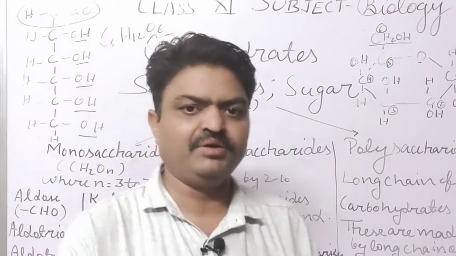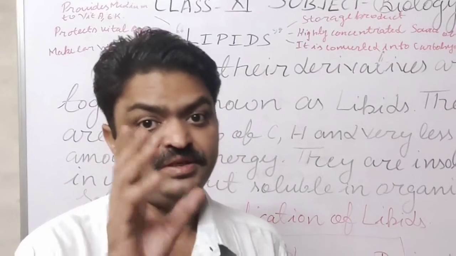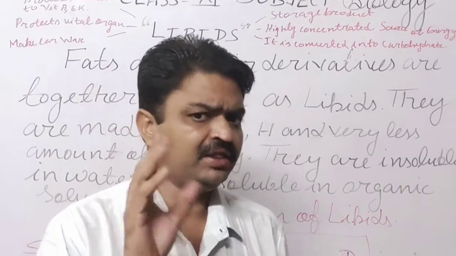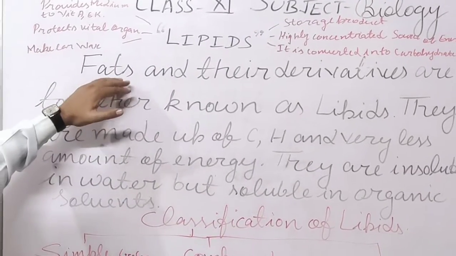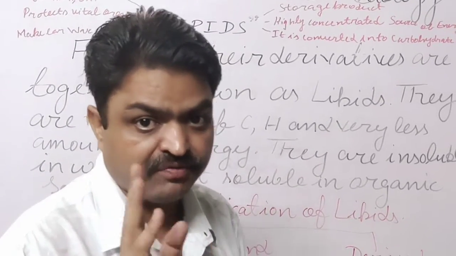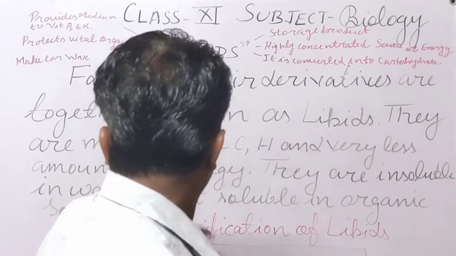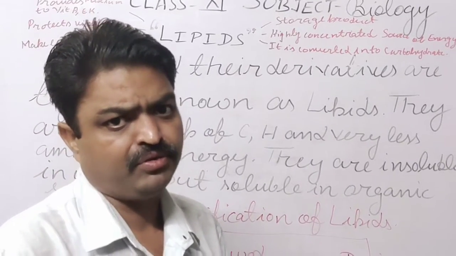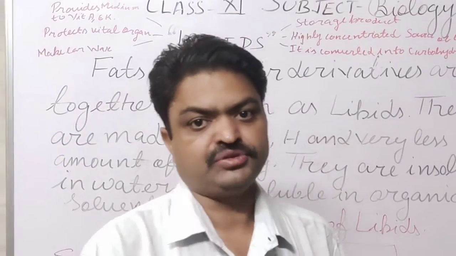Now we will discuss lipids. Students, lipids are the most important biomolecules for all living organisms. And what are they? They are derivatives of fats, meaning the derivatives of fats are known as lipids. They are made up of carbon, hydrogen and a very small amount of oxygen, meaning oxygen is found in them in less amount.